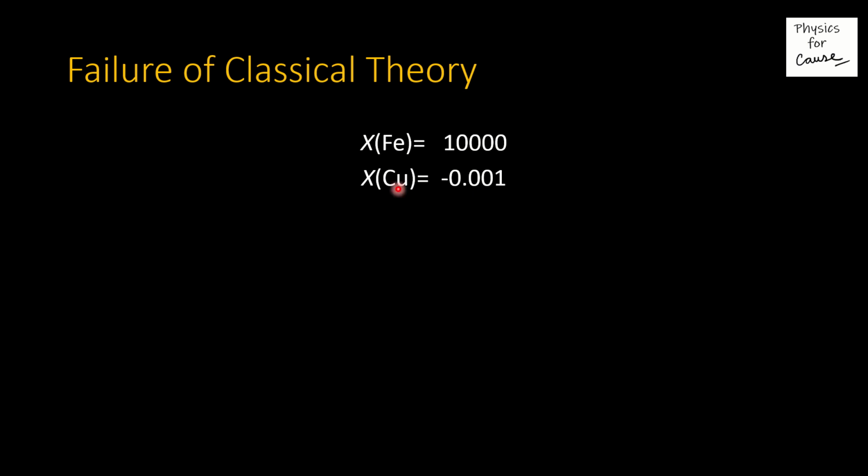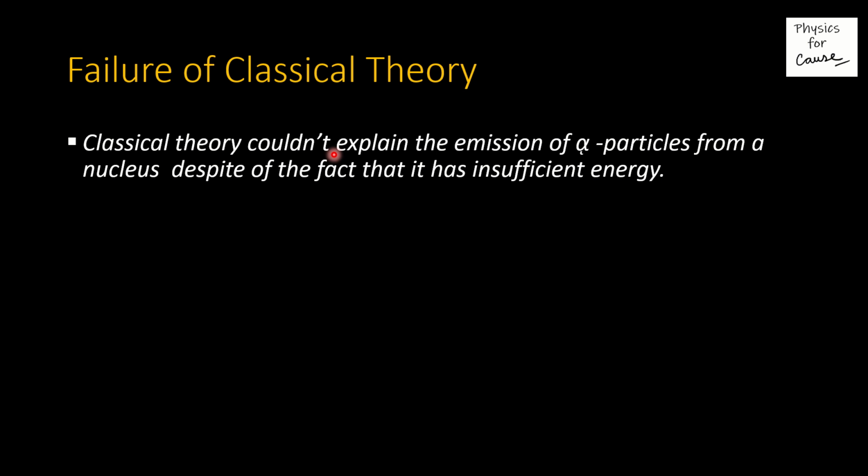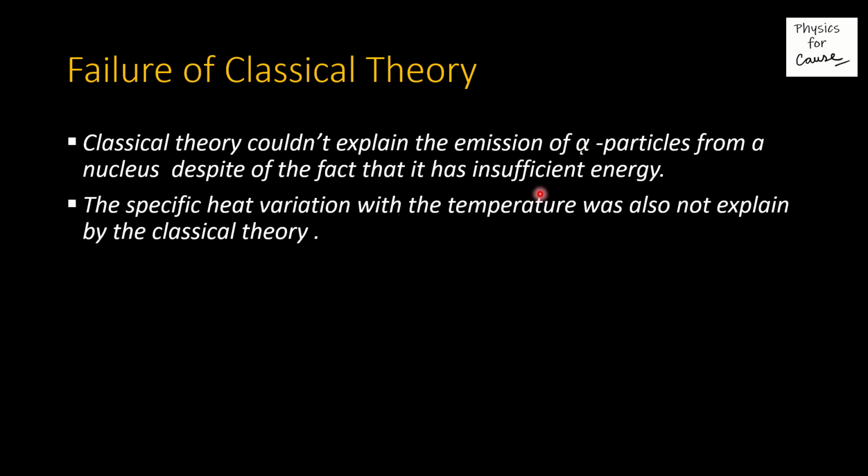Classical theory was not able to explain. Classical theory also could not explain the emission of alpha particles from the nucleus despite the fact that it has insufficient energy. Classical mechanics also could not explain the variation of specific heat with temperature.